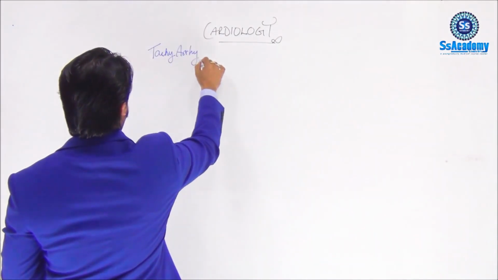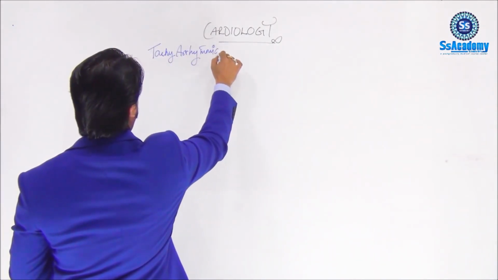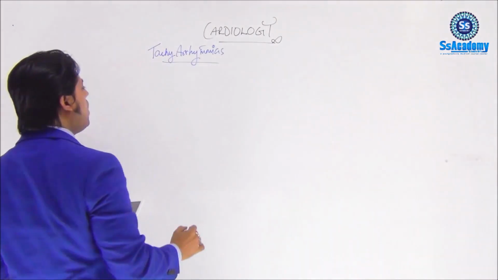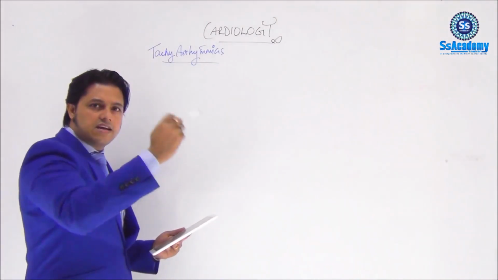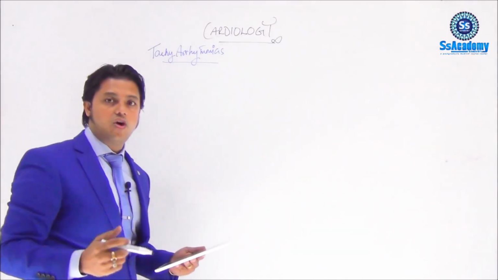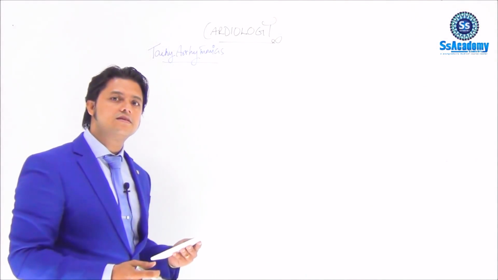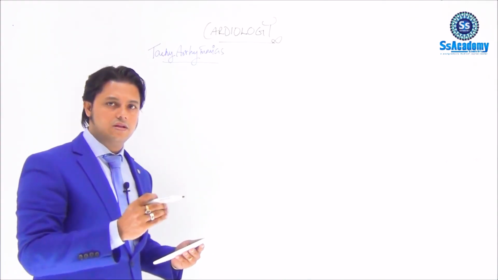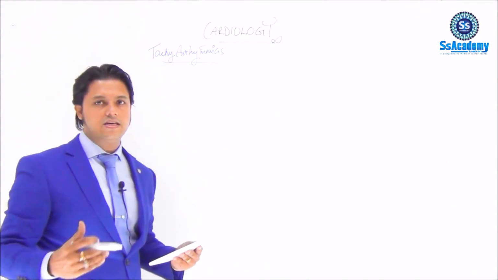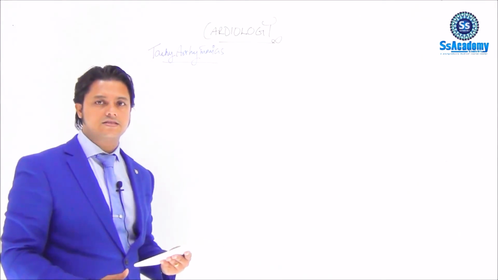Tachyarrhythmias. So whenever we are seeing any tachyarrhythmias or maybe the bradyarrhythmias, which we'll see in the next topic, we should first of all do the ABC assessment that we do at the emergency department.